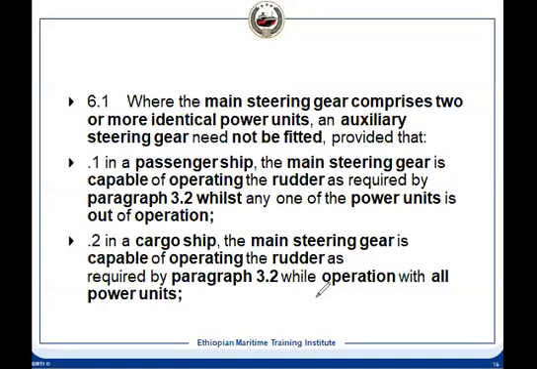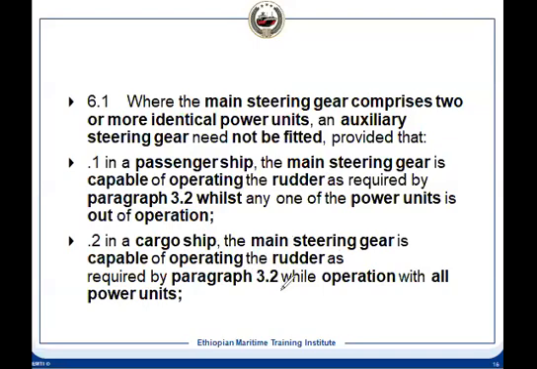We have seen 3.2: 35 degrees port to 35 degrees starboard, or vice versa, and 35 to one side to 30 to the other side, should be not more than 28 seconds at the deepest seagoing draft and maximum service speed. So one power unit should give this performance. For cargo ships, all the power units together can give it. That is the difference between passenger ships and cargo ships.